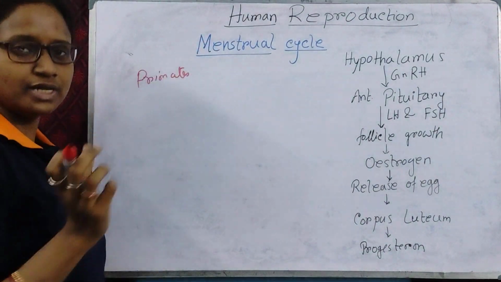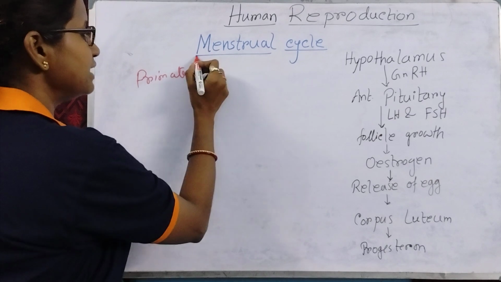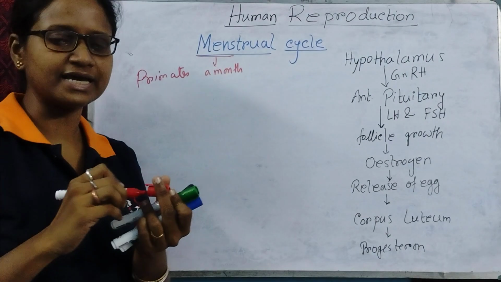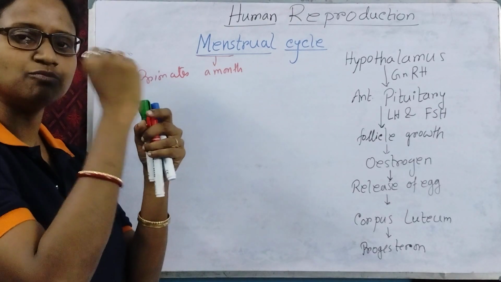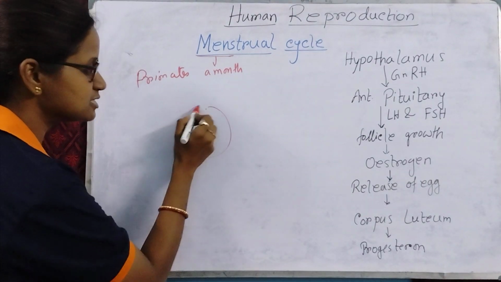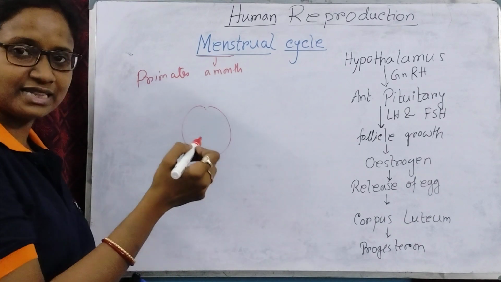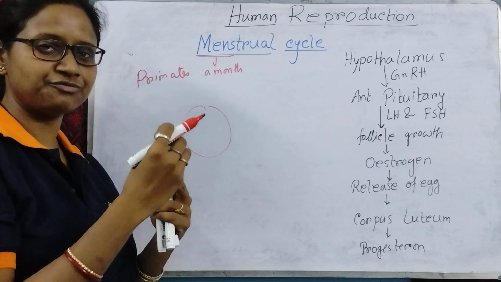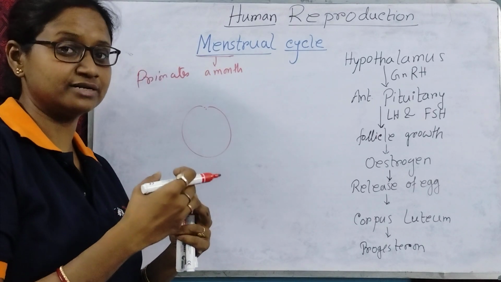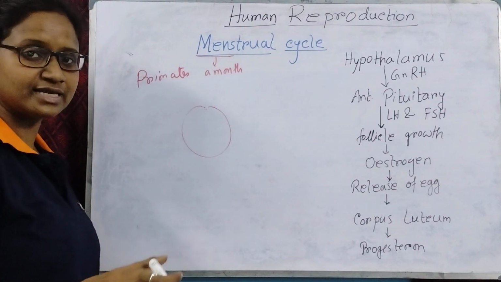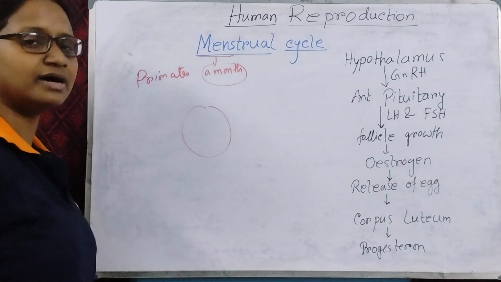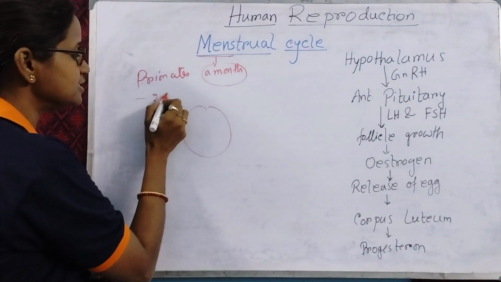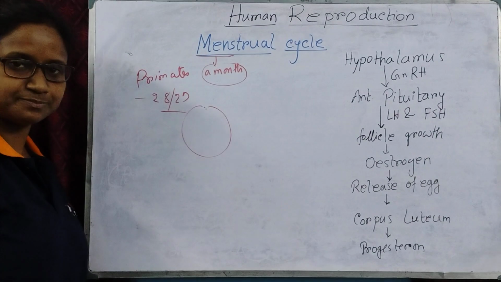And menstrual, what is mens? Mens means a month, and what is a cycle? Whenever something starts from one point and ends up at the same point, that forms a cycle. So here the cycle starts from a phase and ends up coming back to that phase. That is called the menstrual cycle, and as this happens in a month, it is called the menstrual cycle, and it lasts for 28 to 29 days.